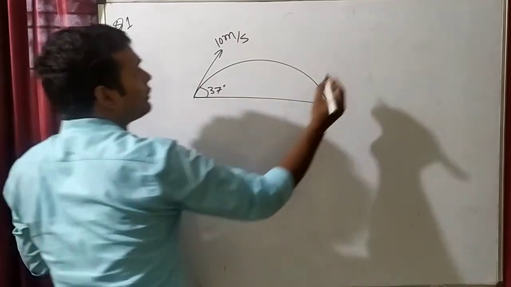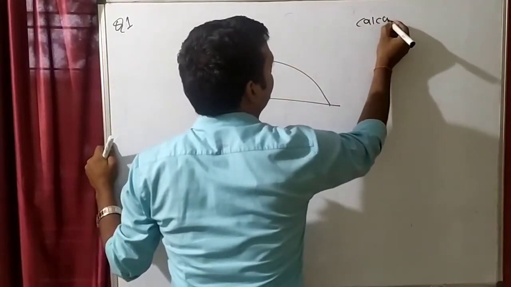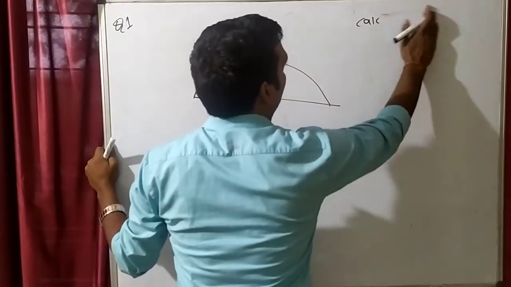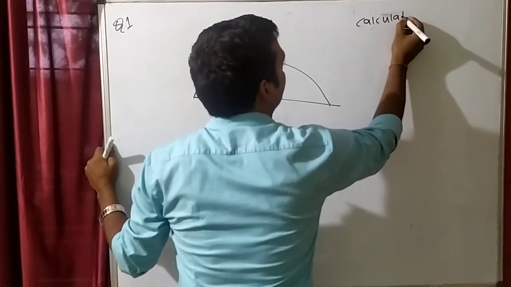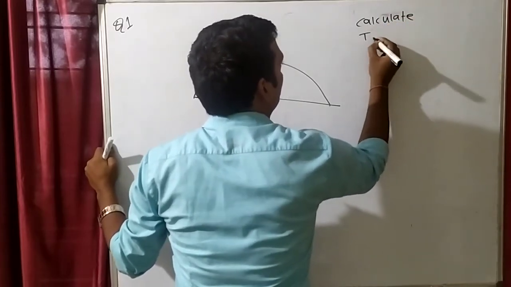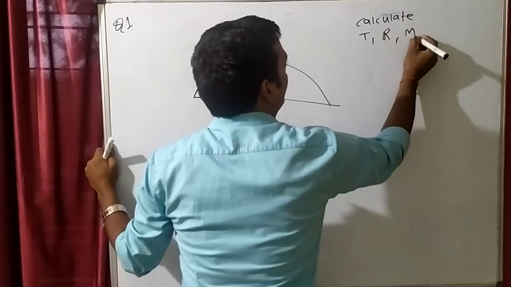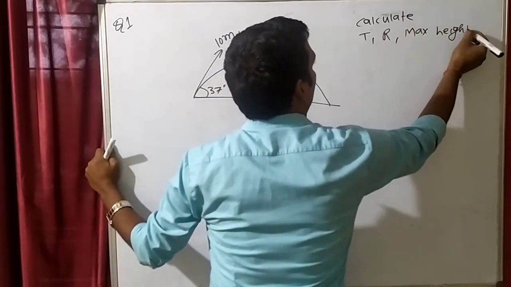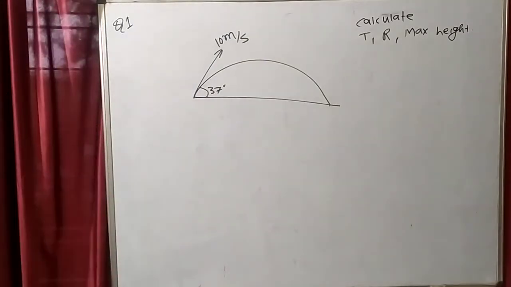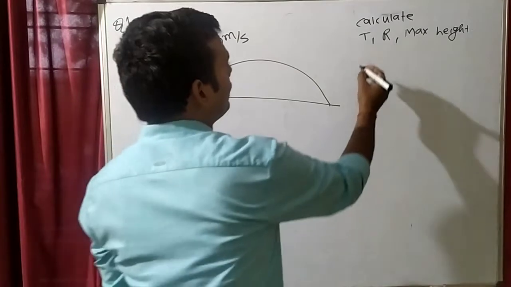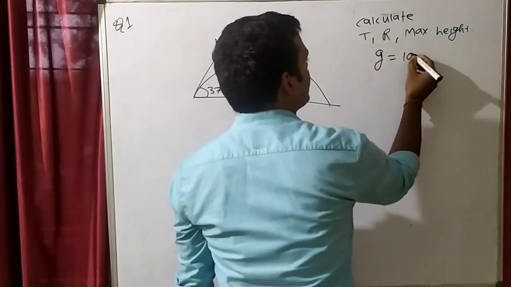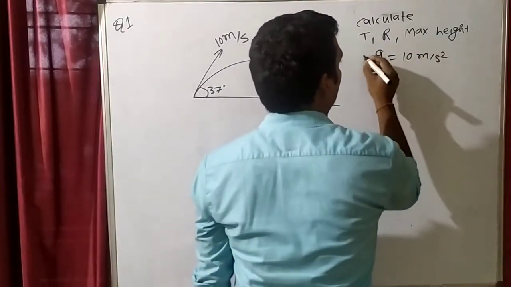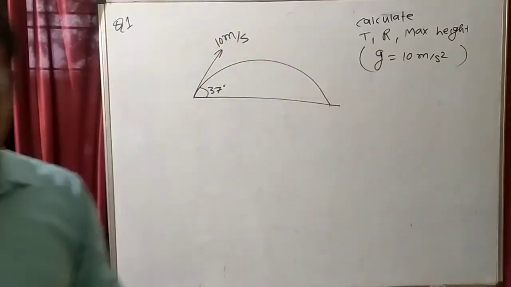What do we have to calculate? The question: calculate time of flight, range, and maximum height. You have to calculate time of flight, range and maximum height. For this, you have to take the value of g as 10 meters per second square. Can you find this?